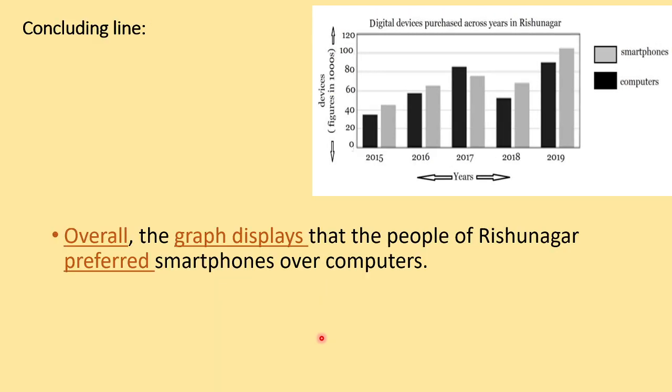Now the concluding line, the last thing, is the overall trend. If you remember, when we were solving that acronym, the overall trend we have written is that smartphones are preferred. So we will be writing that only. You will be using the word overall so that the examiner comes to know that this is the concluding line. So overall, the graph displays that the people of Rishunagar preferred smartphones over computers. So this is the end of writing the analytical paragraph in 120 words. Very simple, only if you know how to write it, what you have to do with it.